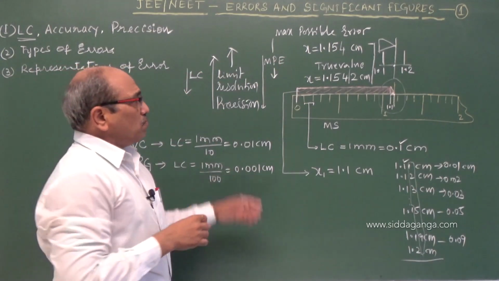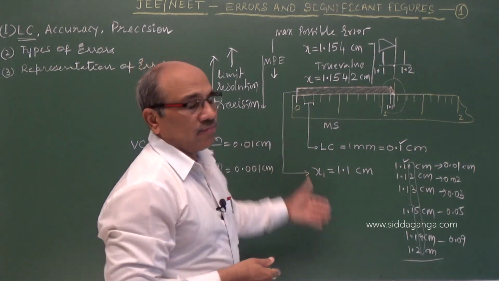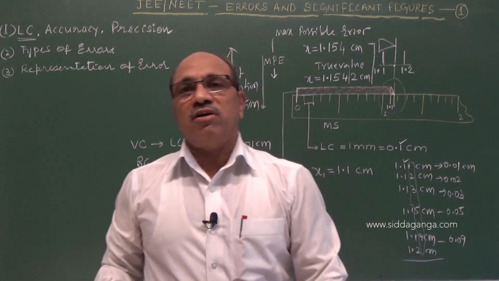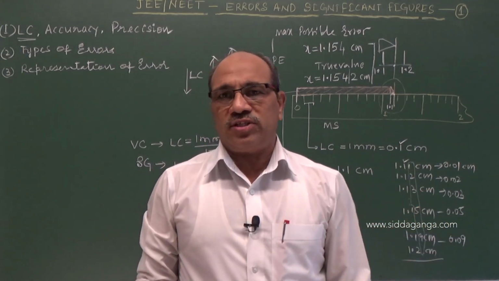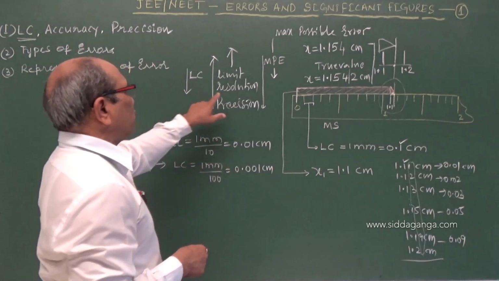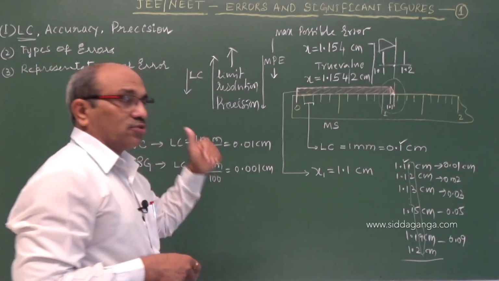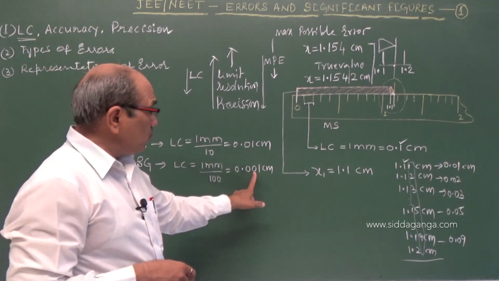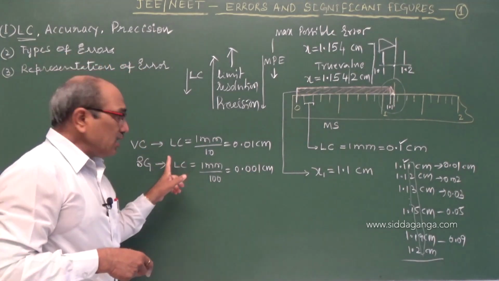So what does precision mean? Precision is nothing but the resolution or the limit under which the physical quantity is measured. In simple words, it is the least count of the instrument. The higher the precision, the lower the least count. So the screw gauge has higher precision. Its least count is very small, 0.001, compared to the vernier calipers.